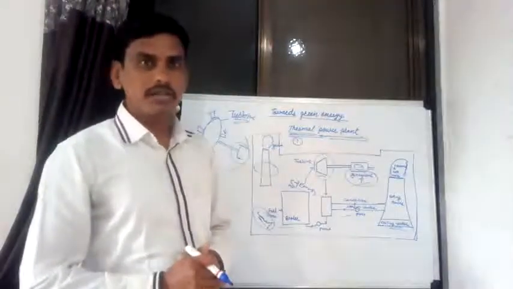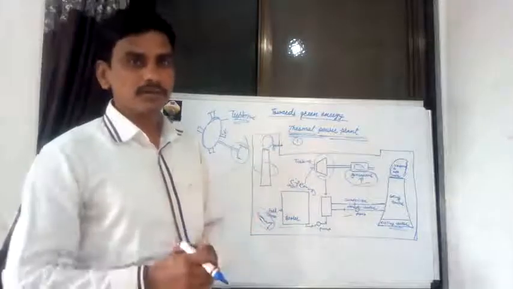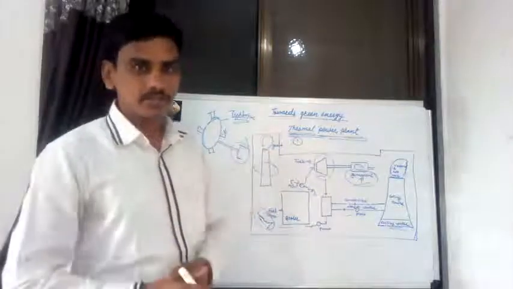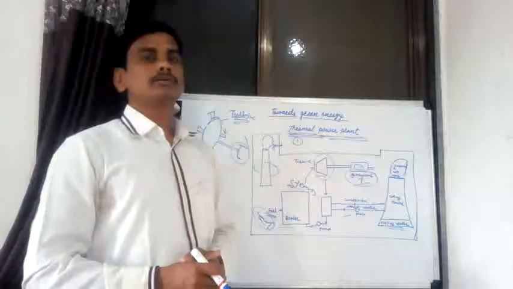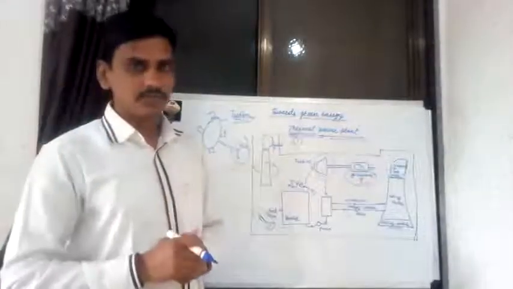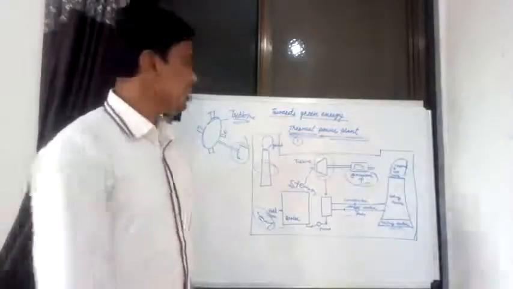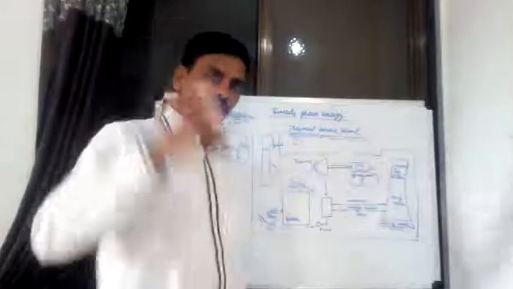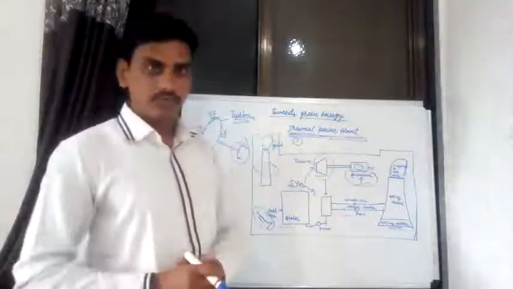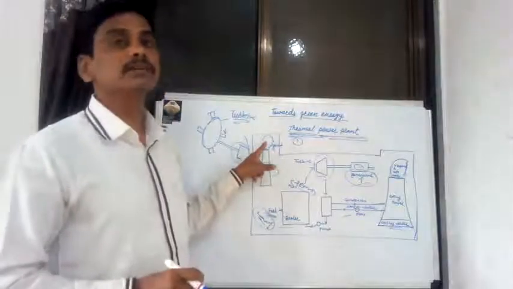For example, carbon black particles, carbon monoxide, sulfur oxide and nitrogen oxide are released. When these harmful gases are released, the atmosphere gets polluted.